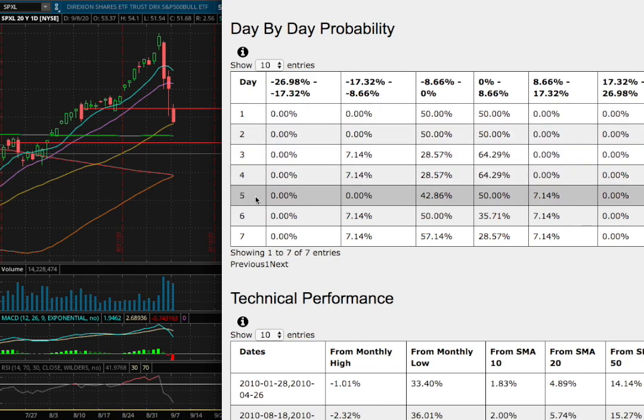The day-by-day probability model is available in the link below, so do check it out. As we progress to the 5th day or a week of trading, we have a 50% chance for Xpxl to climb between 0 to 8.7%. And on the extreme case to the upside, a 7% chance for it to climb between 8.7% to 17%. And to the downside, a 43% chance to fall between 0 to negative 8.7%.